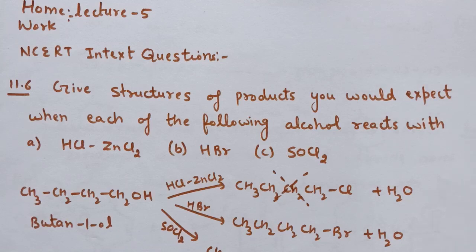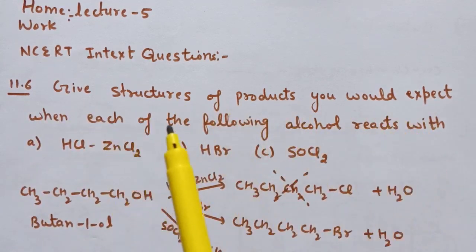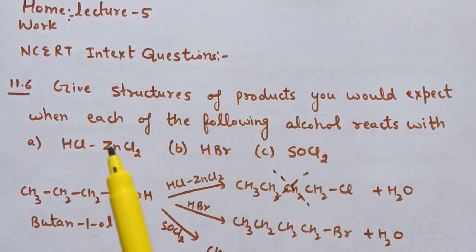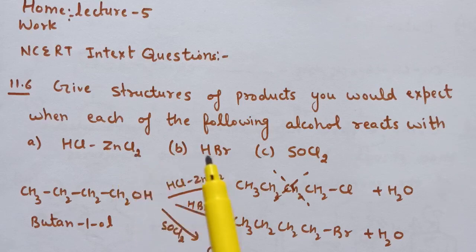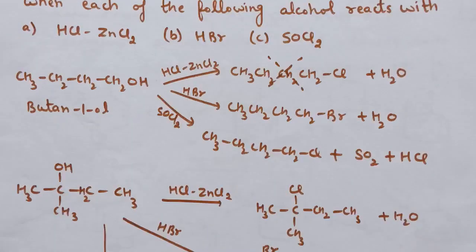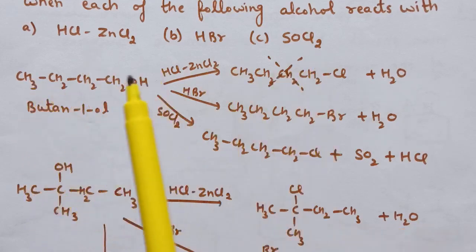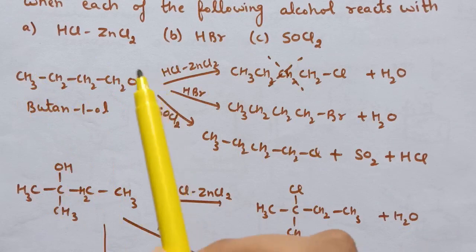NCERT in text question number 11.6: give structures of products you would expect when each of the following alcohols react with HCl, zinc chloride, second is HBr and third is SOCl2. So here first is reaction of butanol with these three. This is primary alcohol.